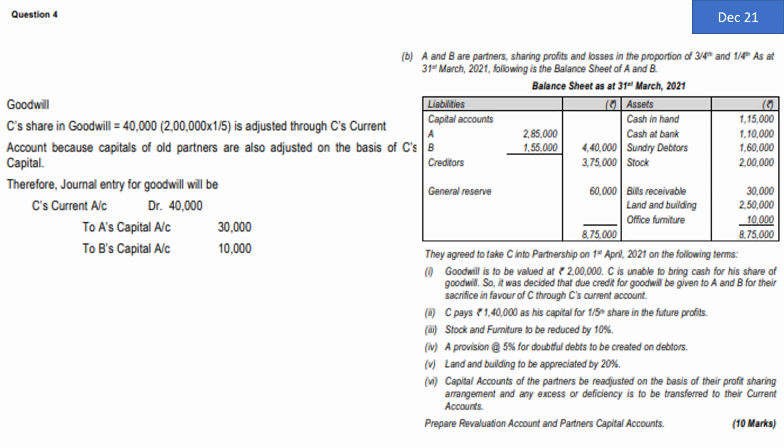Similarly, here who are the givers? A and B are the givers. They have worked hard to develop the reputation, and that reputation is now going to be shared by C. So C is the receiver of reputation, A and B are the givers of reputation. Debit the receiver, credit the giver. Entry will be C's current account debit to A's capital account and B's capital account. It will be in their sacrifice ratio, which is 3:1. So 40,000, C's share in total goodwill, is to be distributed between A and B in their sacrifice ratio 3:1. So C's current account debit 40,000, to A's capital account 30,000 and B's capital account 10,000.